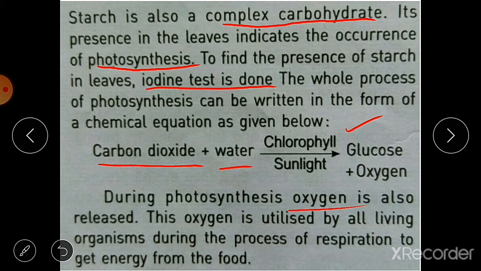This oxygen is utilized by all living organisms during the process of respiration. Whatever oxygen is released by the plants is used by all other living organisms for respiration and to get energy from the food. We know that when we eat food and take in oxygen in respiration, they combine to form energy.